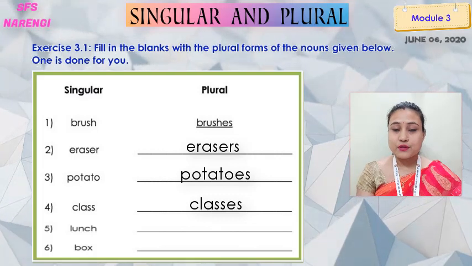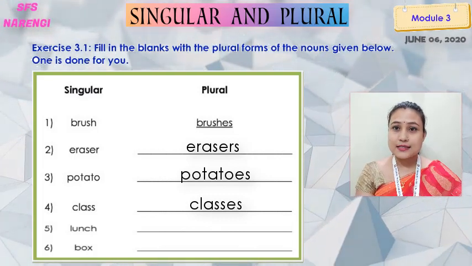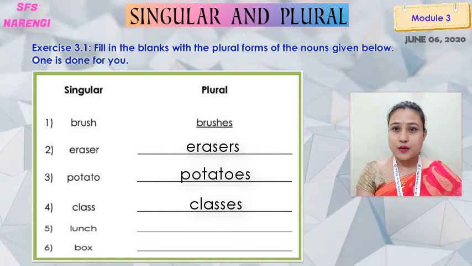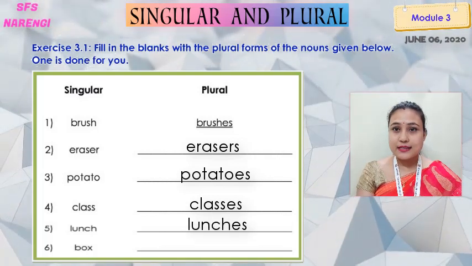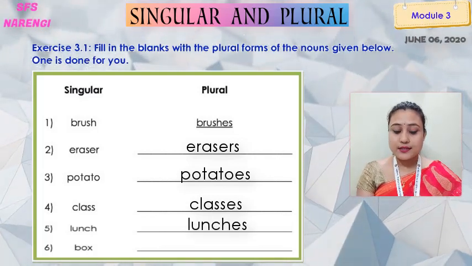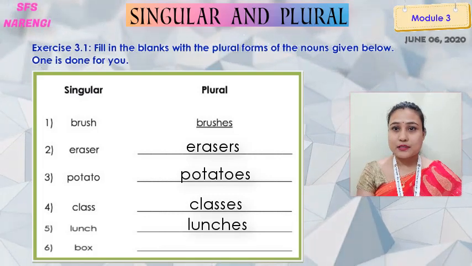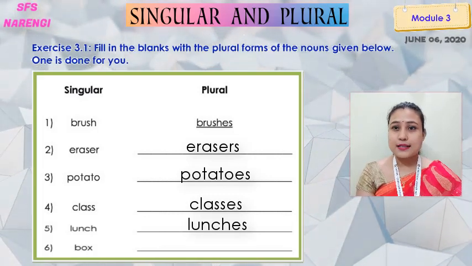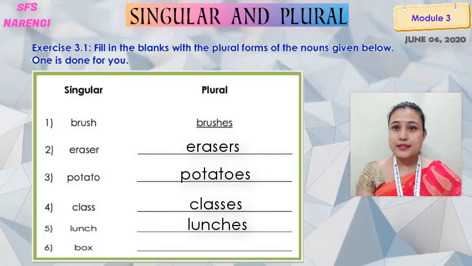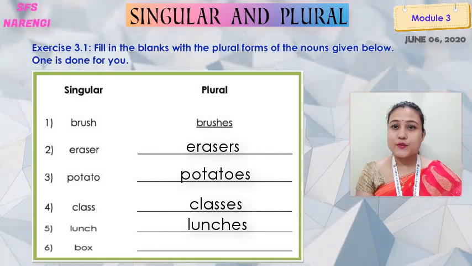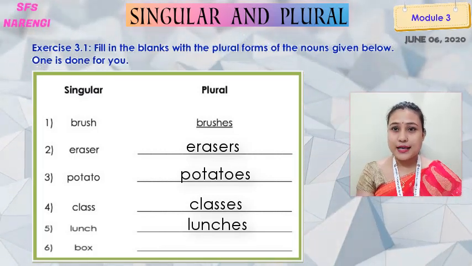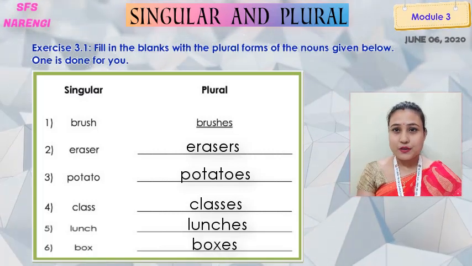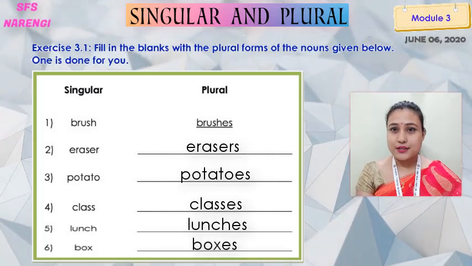So we have to add again ES at the end of the word. Lunches. The sixth word is box. B-O-X. Box. The last letter of the word is X. So here again we add ES. Boxes. Got it? Hope you have understood it.